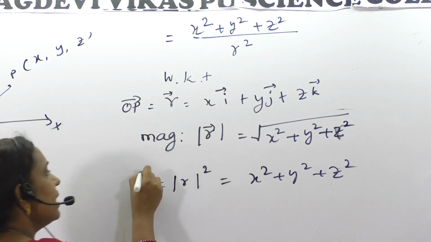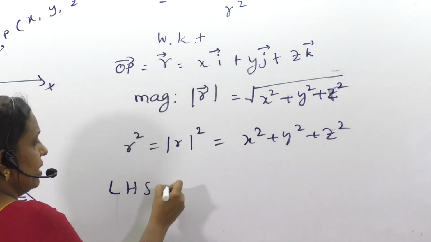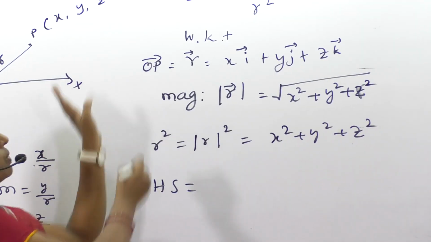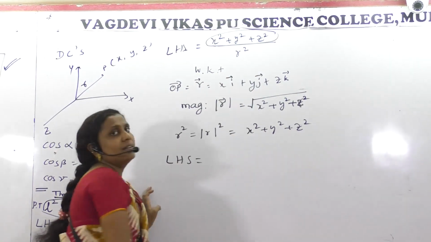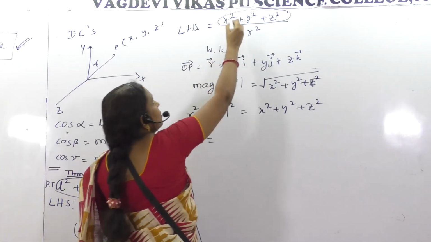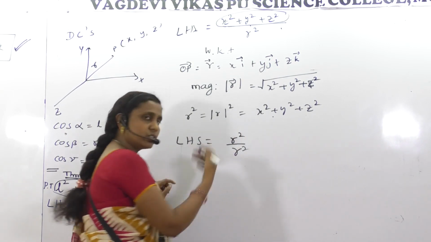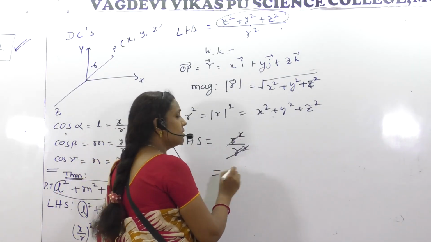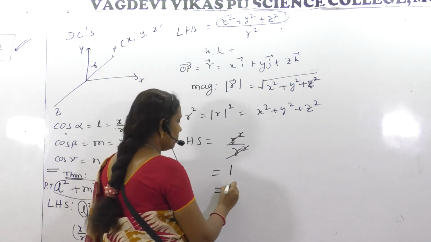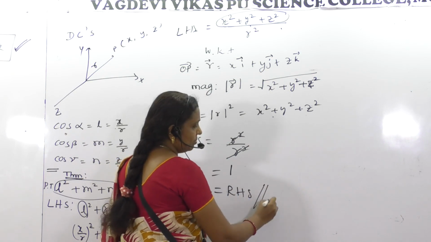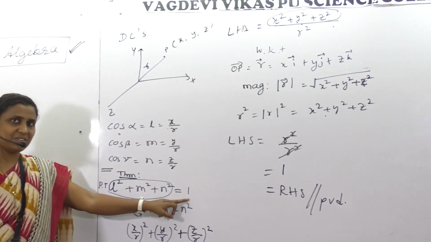So where were we? The LHS. Let me replace x square plus y square plus z square by r square, and the denominator is r square. On cancelling, it is 1. So it is equal to the RHS. Hence it is proved.